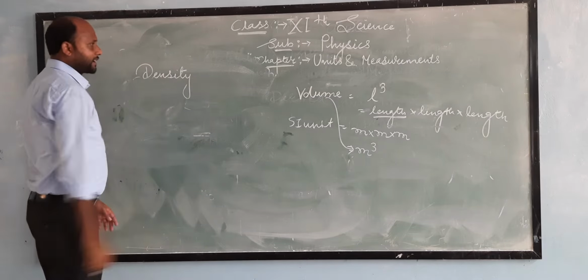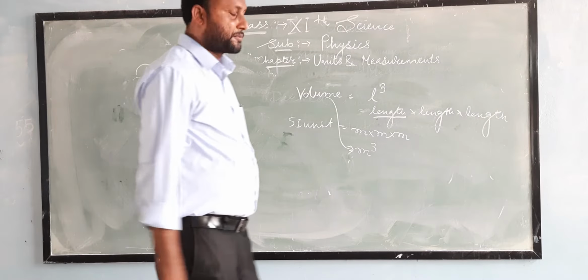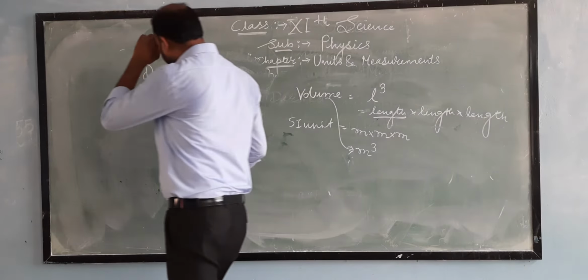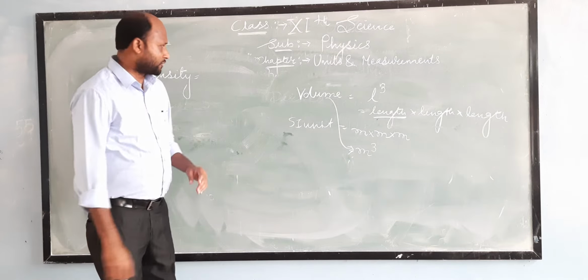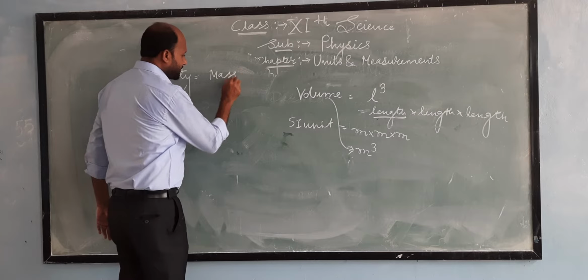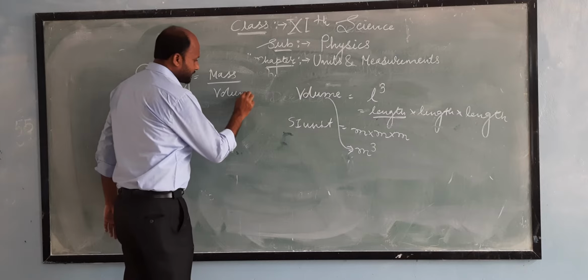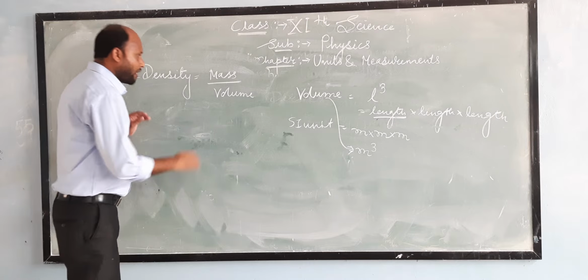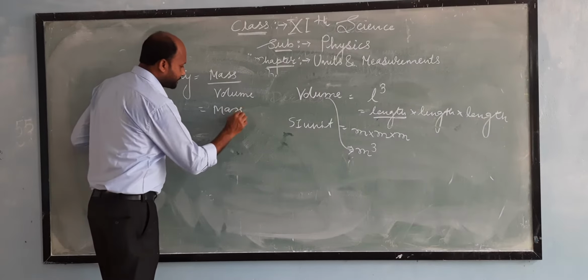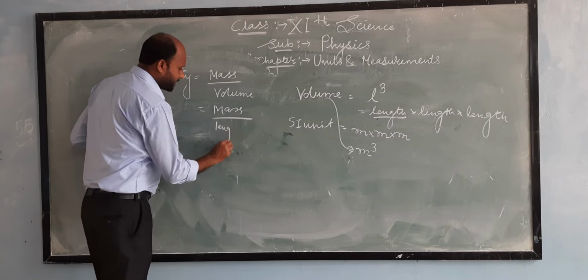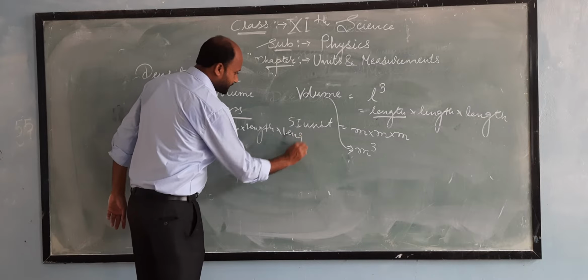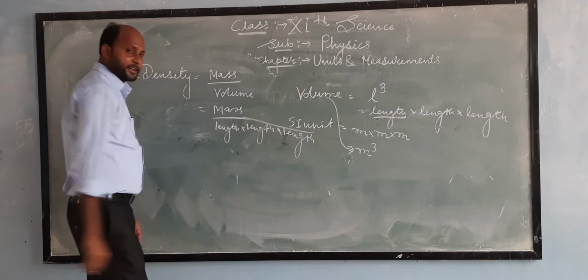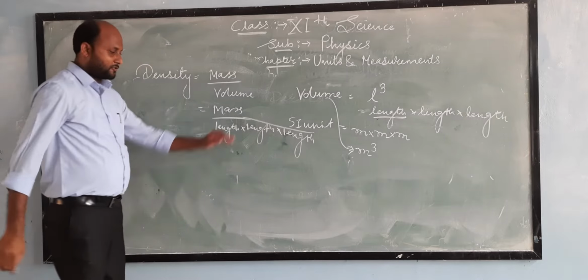So guys, now we have taken another example to understand the concept of derived quantities, which is density. Now in 9th or 10th standard we have learned what is density. So density is nothing but mass upon volume. Now already we have seen what is volume. Volume is nothing but length into length into length. Length cube is nothing but a volume.